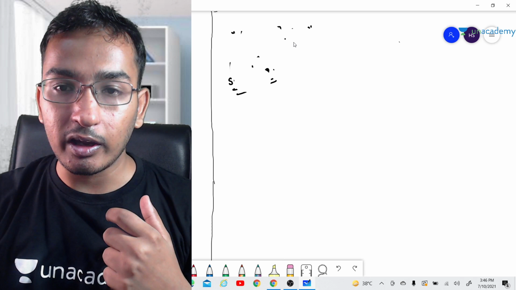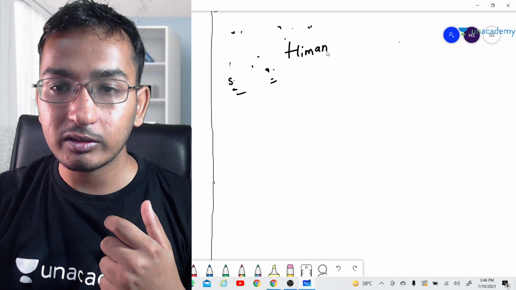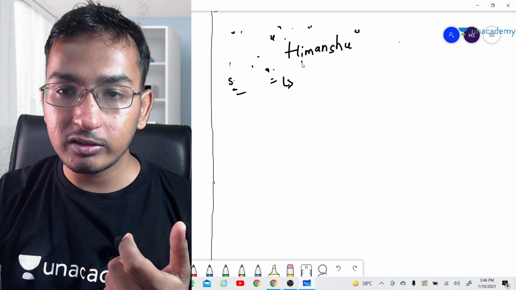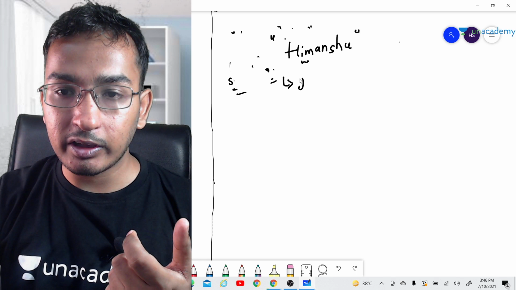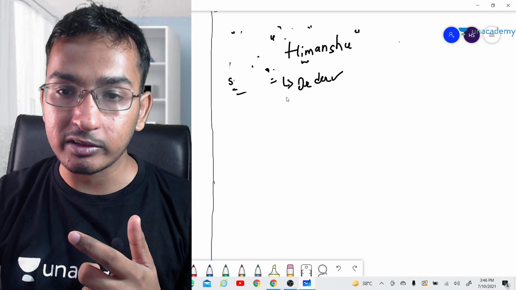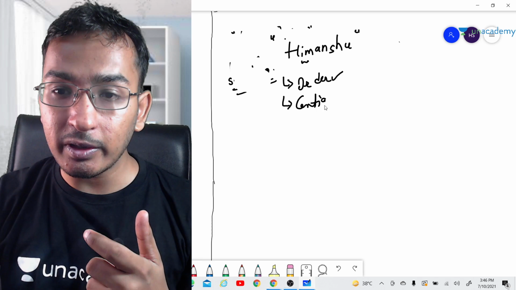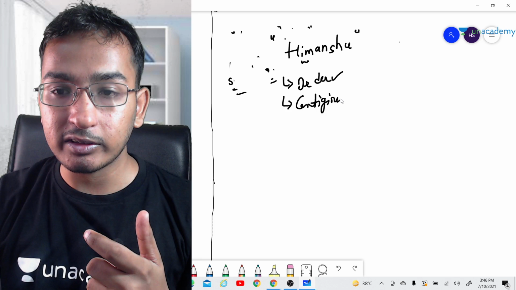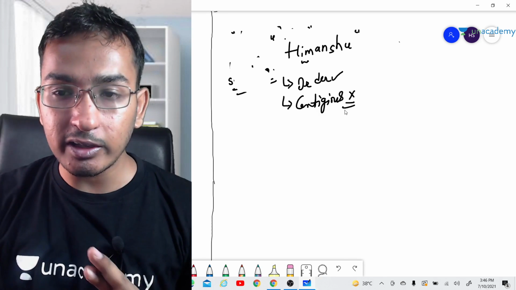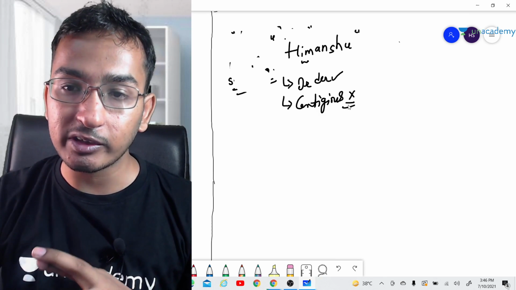In the subsequence, the order needs to be maintained, but the contiguous property need not be maintained here. This is the really cool thing. If it is maintained, then it is okay, it is also a subsequence.